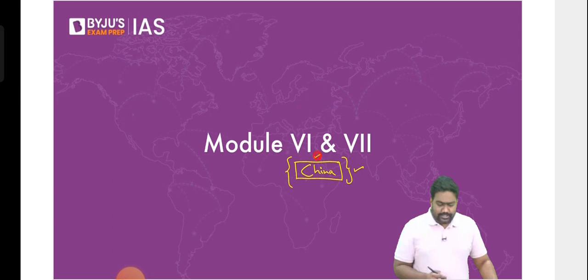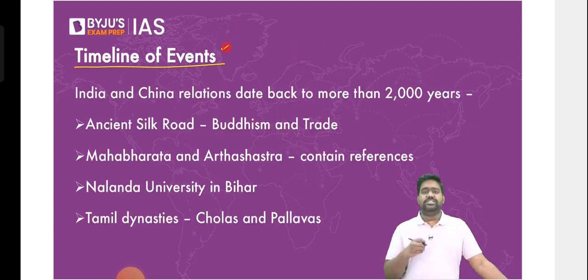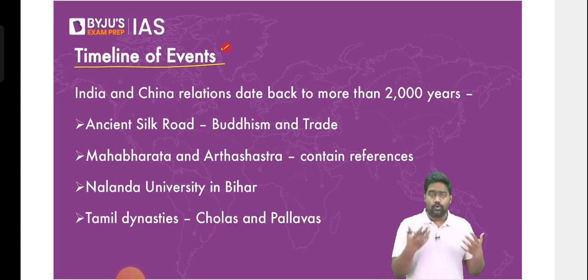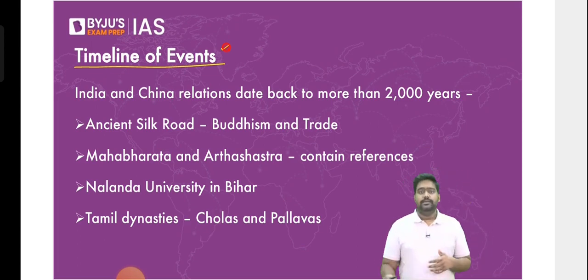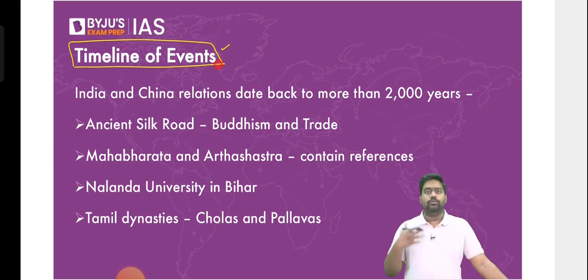All right, so let's get started and let's talk about the historical links, the civilizational links between India and China. Because see, both India and China are ancient civilizations. Since ancient times, the Indian civilization and the Chinese civilization both have been thriving. Both were very progressive, very large economies since the ancient times. They had made a lot of advances in society, in administration, in global trade as well. In fact, both were industrialized economies since the very ancient times. So the Indian and Chinese civilization have contributed a lot to the overall progress of humanity.